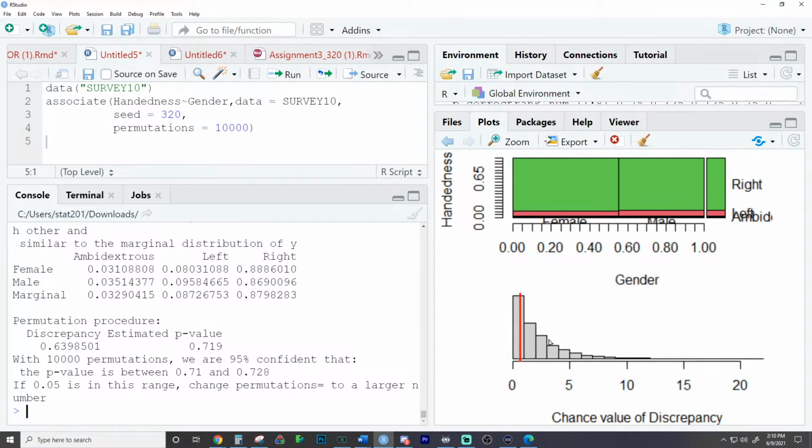And then you can see our result right here in this red line, which is our discrepancy, is very likely by random chance, i.e. the results that would occur as extreme or more extreme than ours would occur by random chance 72% of the time. And this is not statistically significant, and we are confident about that because 0.05 is not in the interval. And I did way more permutations than we need for such a